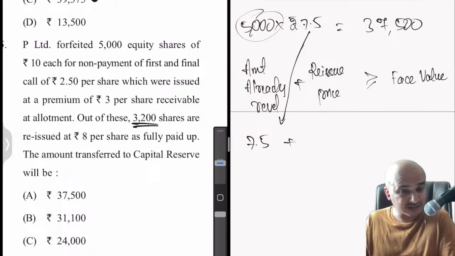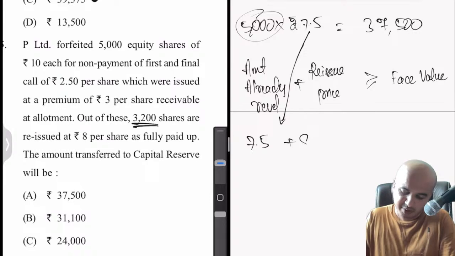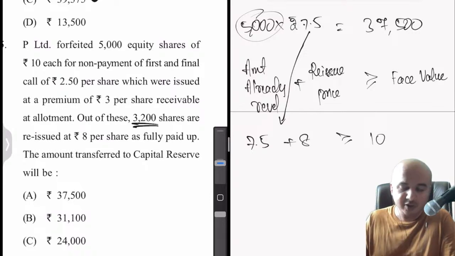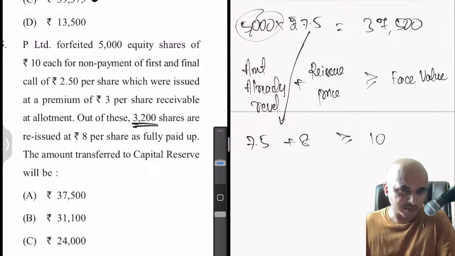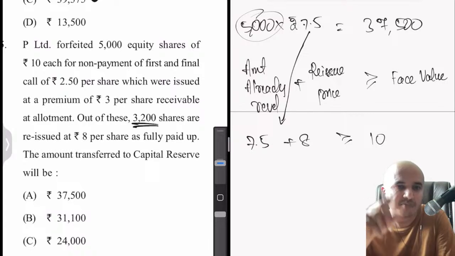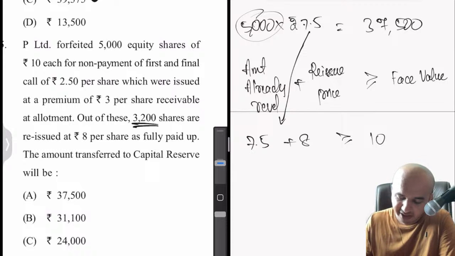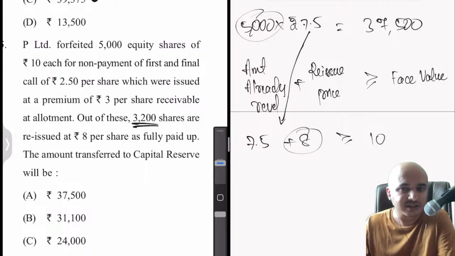Plus reissue price is how much? Reissued at rupees 8 per share, they say. Okay, plus 8. Is it greater than or equal to face value? Obviously yes. So therefore no problems here with respect to reissue at discount, but the company is still getting too less compared to face value. There is some amount of discount, even though we are not violating the provisions of the Companies Act. So now where is this loss coming from, or how is the company making up that loss?